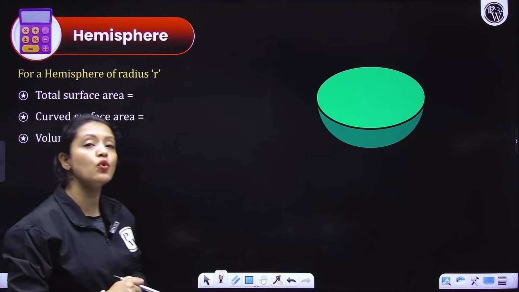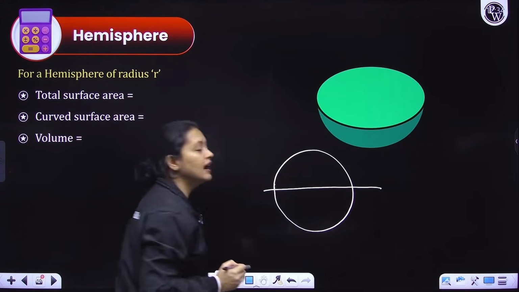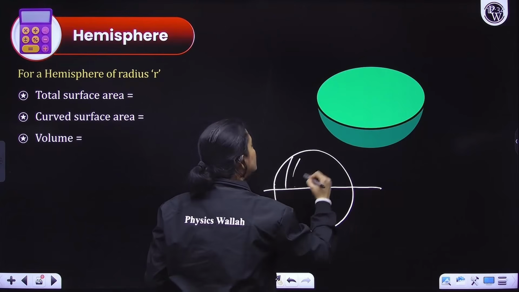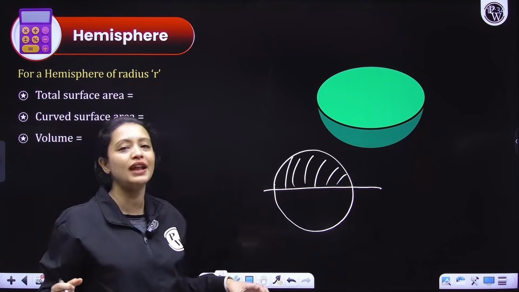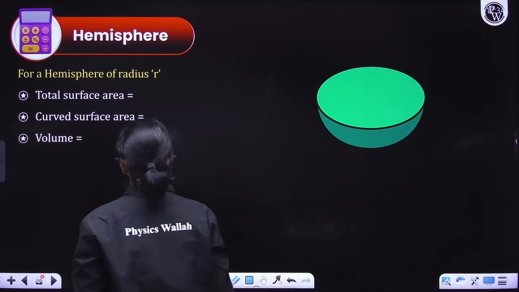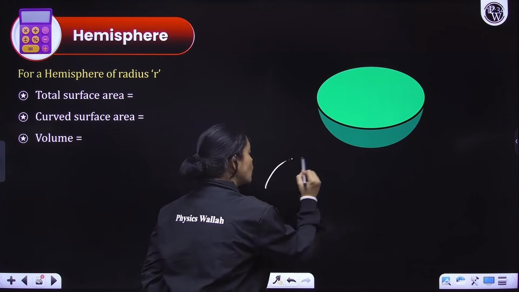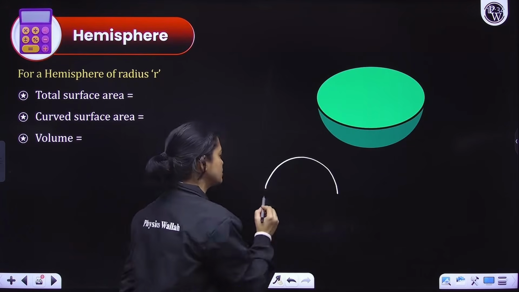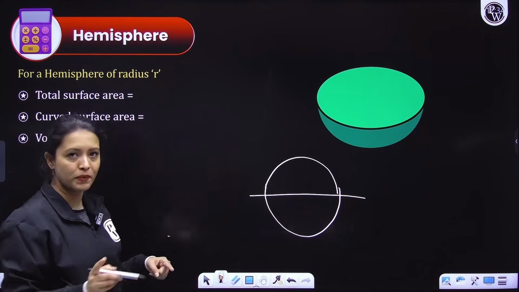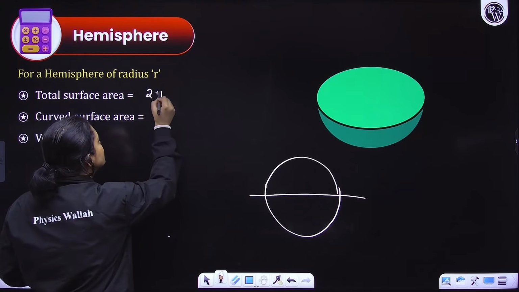Now, let's quickly move on to a hemisphere, everyone. So, if you have a sphere and you cut it in equal halves, both the parts would be individual hemispheres. Hemi means half. So when we are talking about hemisphere, first of all let's talk about total surface area. Now pay attention here. If I take the surface area of the sphere, which is 4 pi r square, and divide it by 2, I'll get 2 pi r square, right?